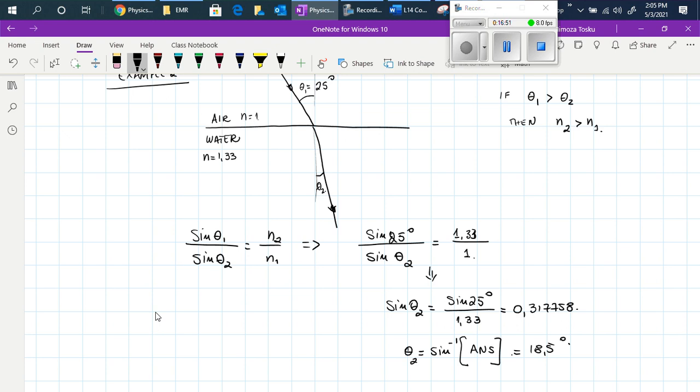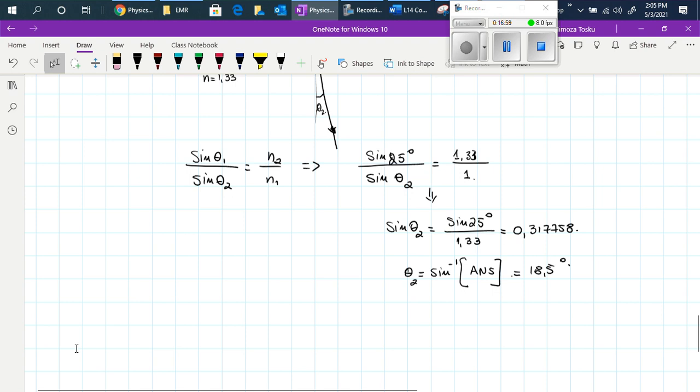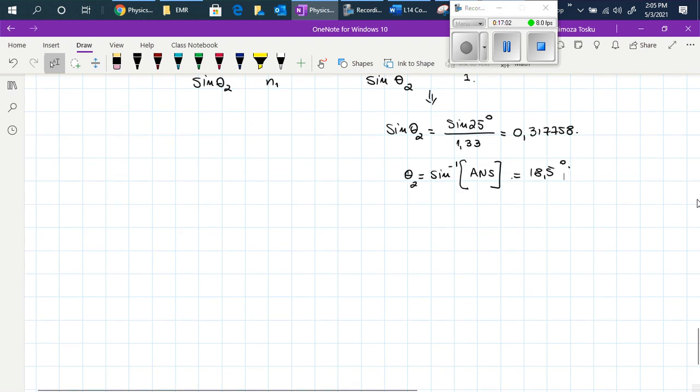So even the calculations are telling us that the angle of refraction is less than the angle of incidence in the case when you are moving from a less dense material into a more dense material, from a medium with an index of refraction n1 that is less than medium 2, n1 less than n2. Okay, let's see more examples.